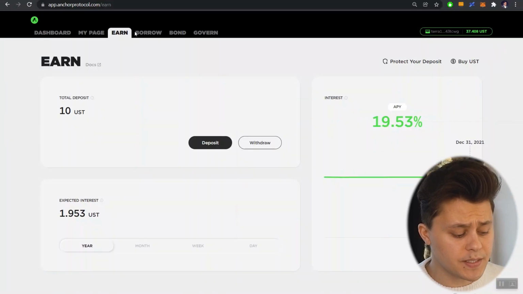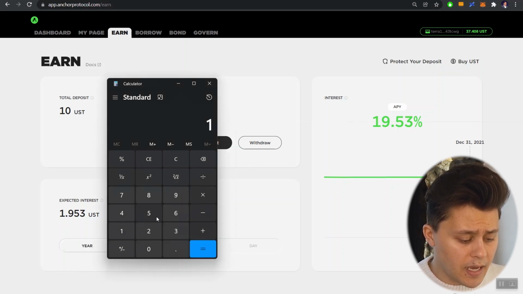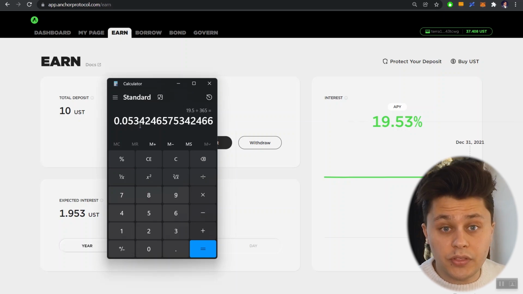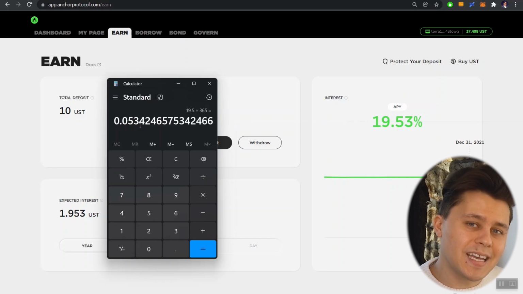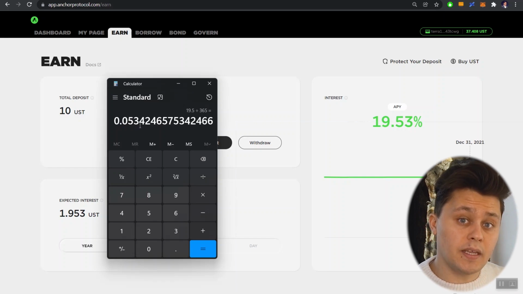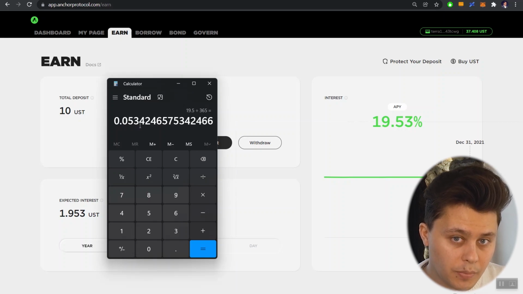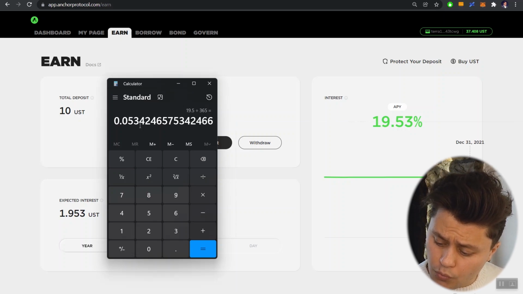And the reason I mention this is that some people, and we'll bring up a calculator for that, might take 19.5 divided by 365, let's say, days, right? And they will think that they earn about 0.05% interest on a daily basis, but that's not the case. That would be the case if it was a 19.5% APR, but that's not the case when it's actually APY. What the actual rate would be.